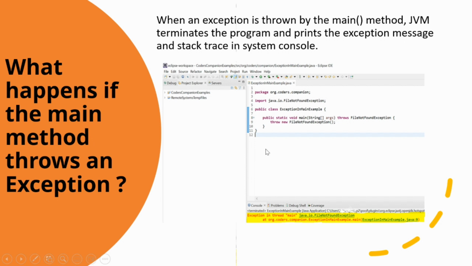So I have created an example where I'm throwing the exception. See, I'm throwing this exception in the main method, and this is my main method on line number 8. When I executed the program, the JVM terminated the program and printed the exception message and stack trace in the system console. So it printed my message over here.